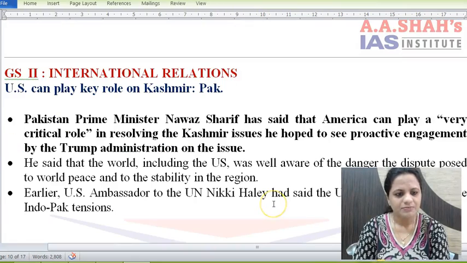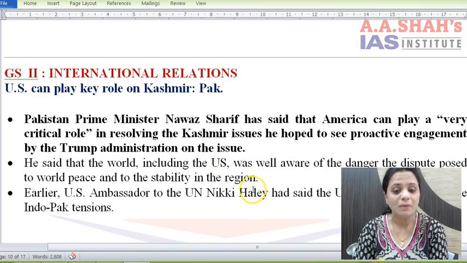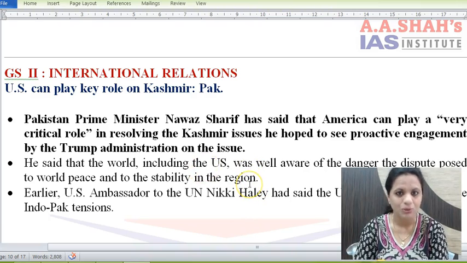Then next is US can play key role on Kashmir, Pakistan. So as we heard the news that US President Donald Trump has said that he is keen to play a proactive role in Kashmir issue. India has said that he can play a role as far as tackling terrorism in Pakistan and bringing it on board through peaceful negotiations.